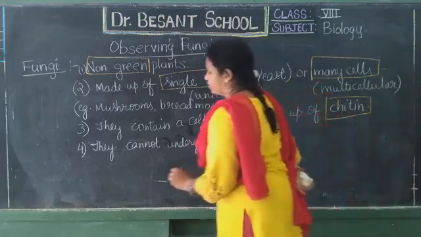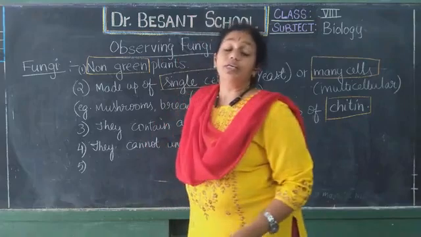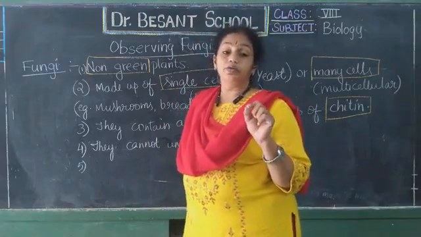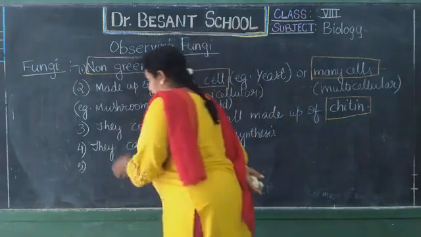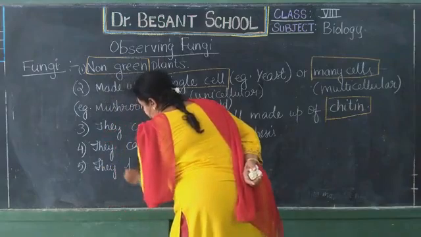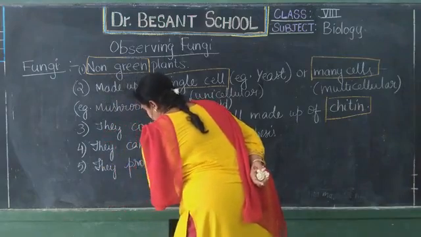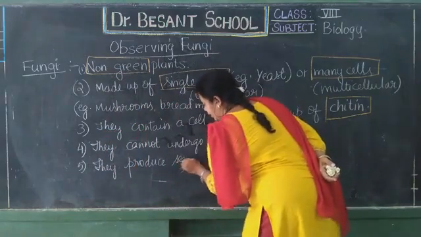What else can we write about them? They produce structures for reproduction. They produce seed-like structures.